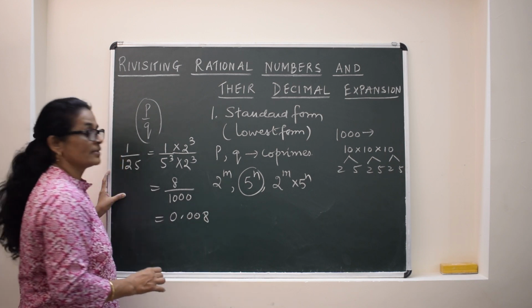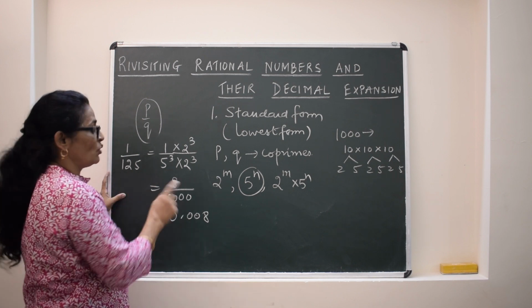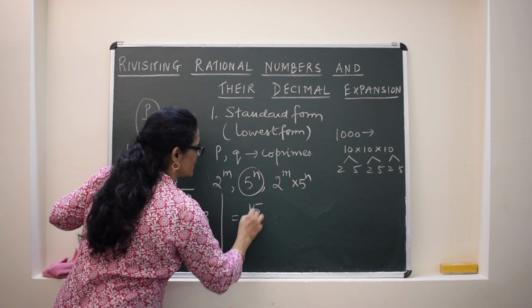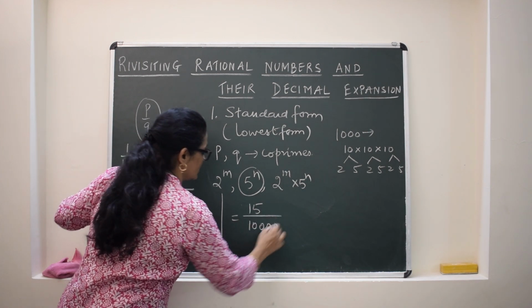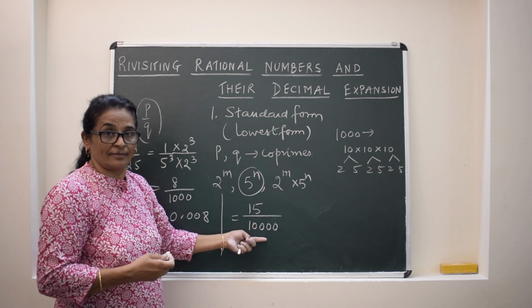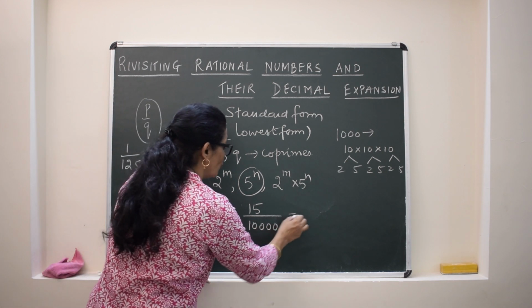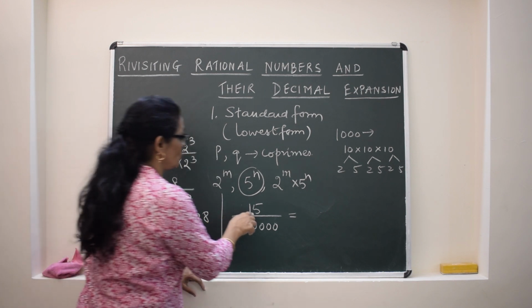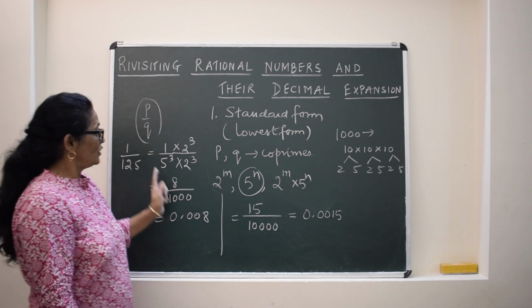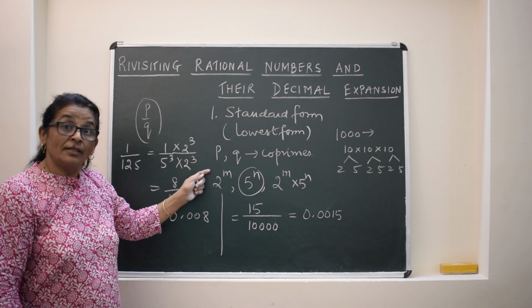So this is the decimal expansion. Now simply, if it is 2's and 5's, or a combination of them, for example 15 upon this, this is very easy. You don't have to find out the prime factors of the denominator. Directly we can write 15 upon 10,000, meaning 4 digits we want after the decimal. So 2 we already have, 2 more we will introduce. Okay, so this is one thing: how to write a rational number in decimal expansion, meaning a terminating one.